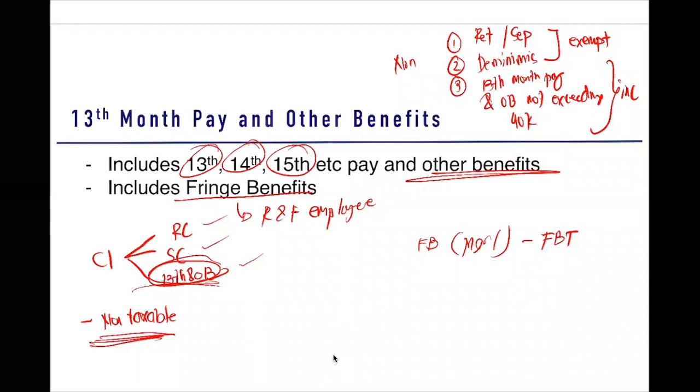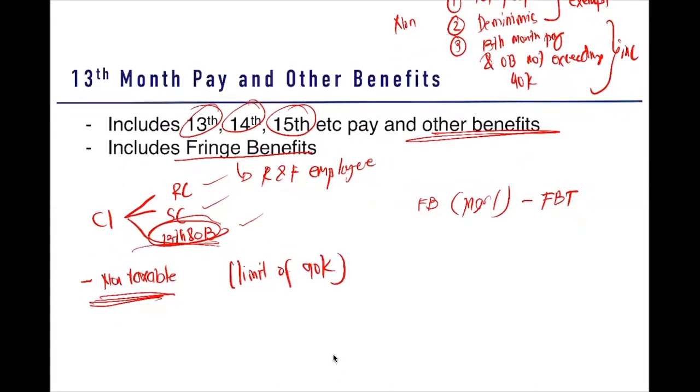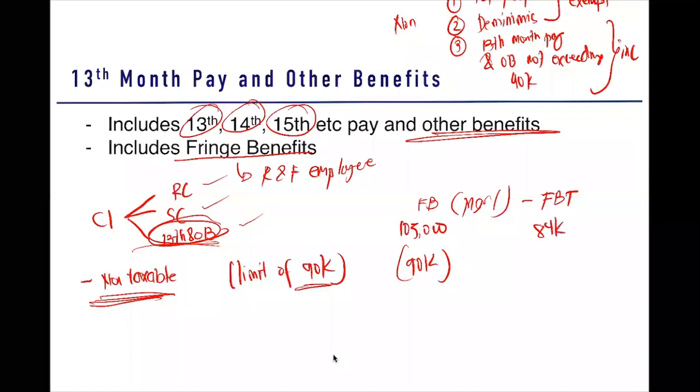But at the same time, non-taxable. Sir, what is the non-taxable here? The non-taxable here is the limit of 90,000. So for example, guys, you have your 13th month pay and other benefits amounting to 105,000. What is non-taxable? Limit is only 90,000. So yun yung ibabawas mo. Sir, how about if my 13th month pay and other benefits amounts only to 84,000? Ang limit mo ay 90,000, di ba?